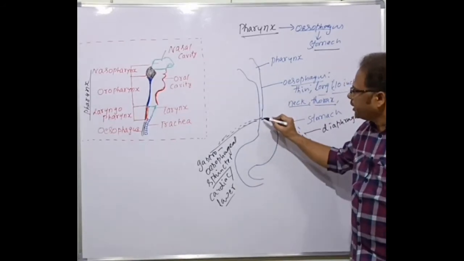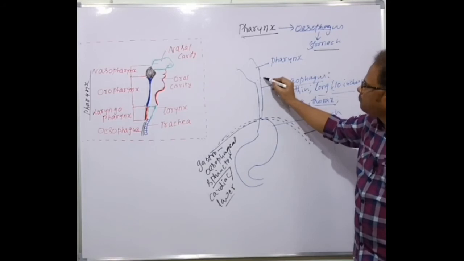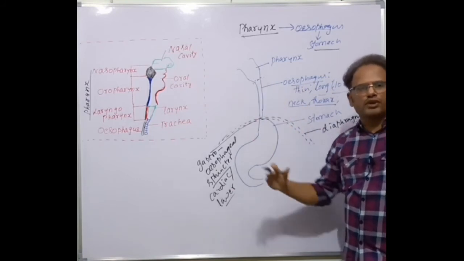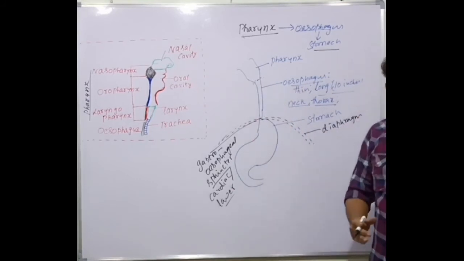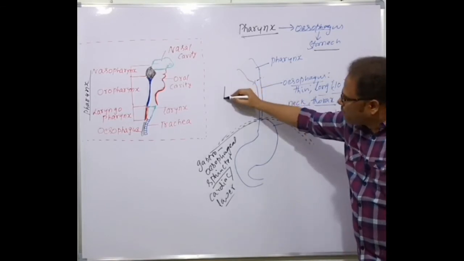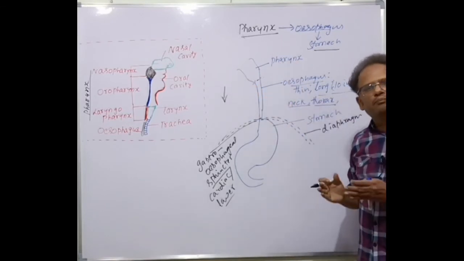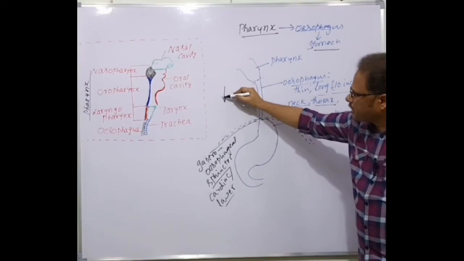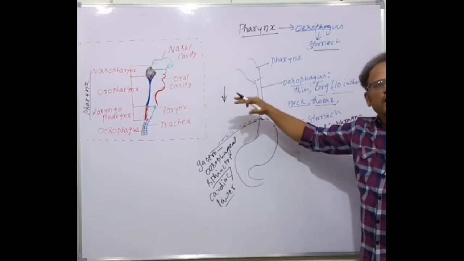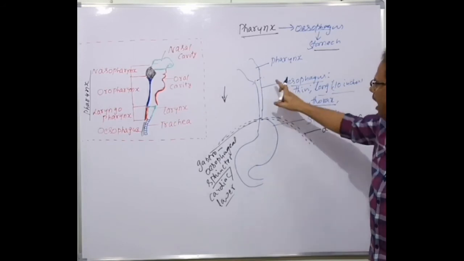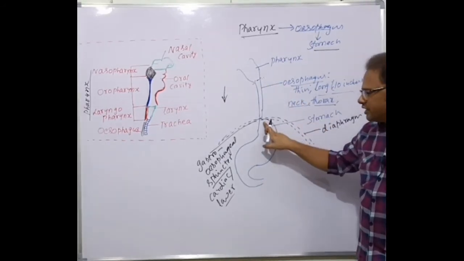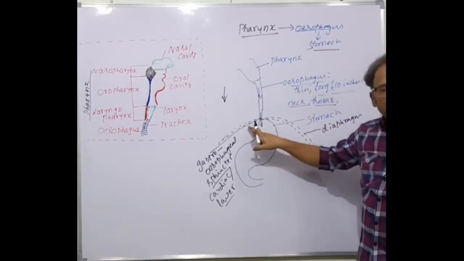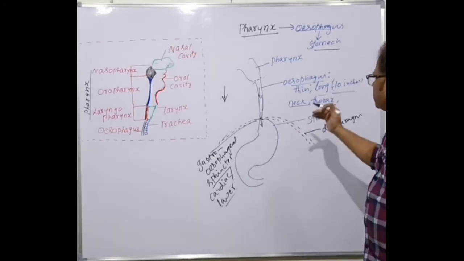And this is a lower esophageal sphincter as differentiated from the upper esophageal sphincter here. This here is between the pharynx and the esophagus. There is an upper esophageal sphincter. Now, what is a sphincter? The sphincter means a muscle which regulates any passage only in the forward direction, but not in the backward direction. That's a sphincter. It's a smooth muscle which regulates the passage only in the forward direction but not in the backward direction. That is a function of a sphincter here. And upper esophageal sphincter and the lower esophageal sphincter is there, so that the food is passed only from the esophagus into the stomach but not in the reverse direction, vice versa. Now let's see this esophagus.